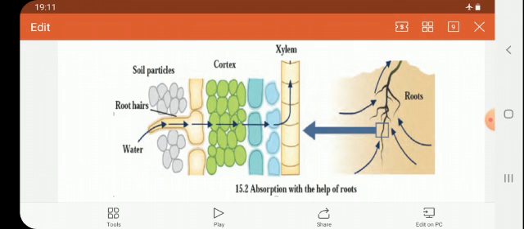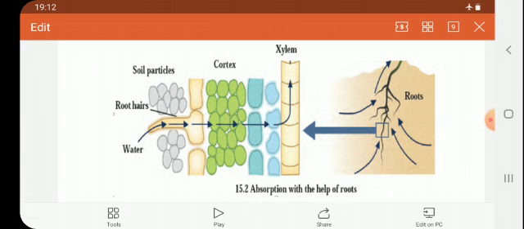As these cells become turgid, they apply pressure on the next cell. As they are applying pressure on the next cell, what happens? That cell also swells, becomes turgid, and that cell applies pressure on the third cell, then the fourth cell. In this way, the water is passed from the lower part of the root to the upper part, then to the stem, and then to the leaves.